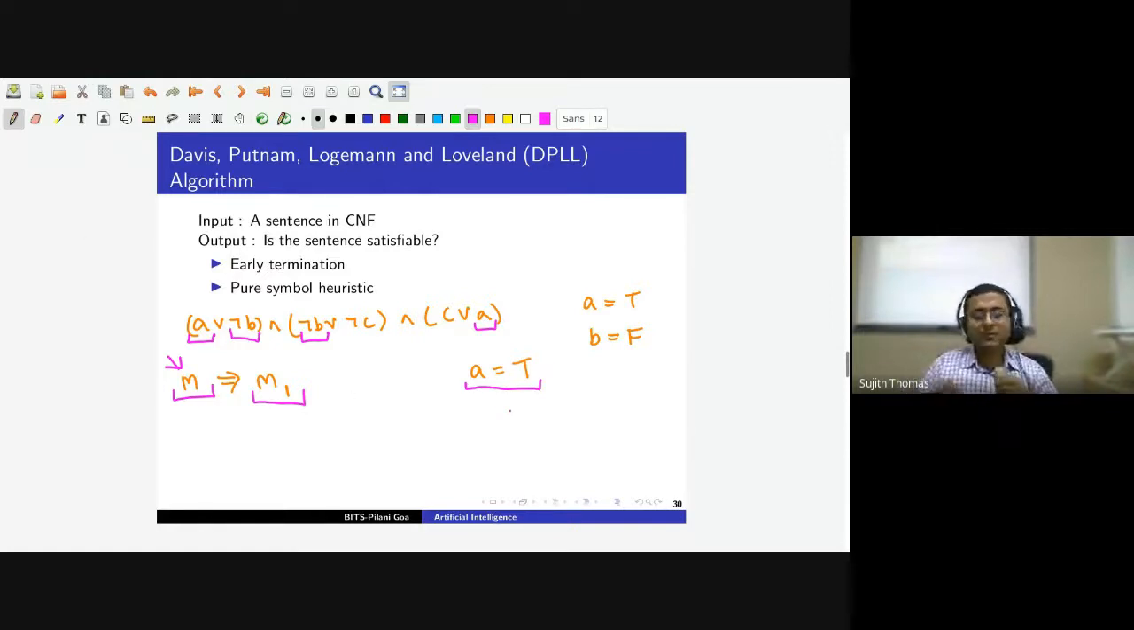So some amount of pruning has been achieved, because now we don't have to search the search tree for other possibilities like A is equal to false, and B is equal to false also, we don't have to search. So we are eliminating some regions of the search space by using this heuristic.